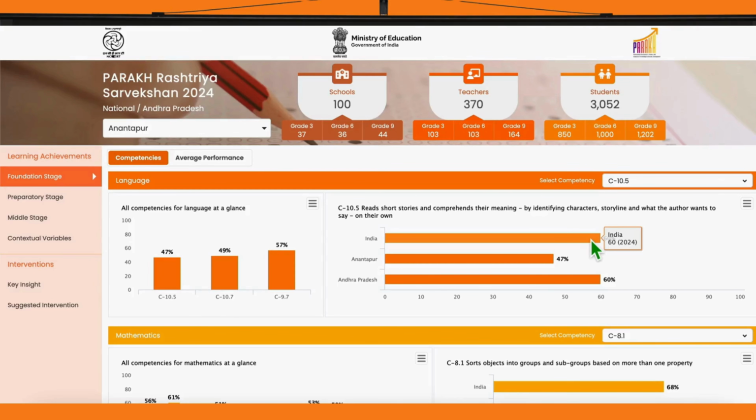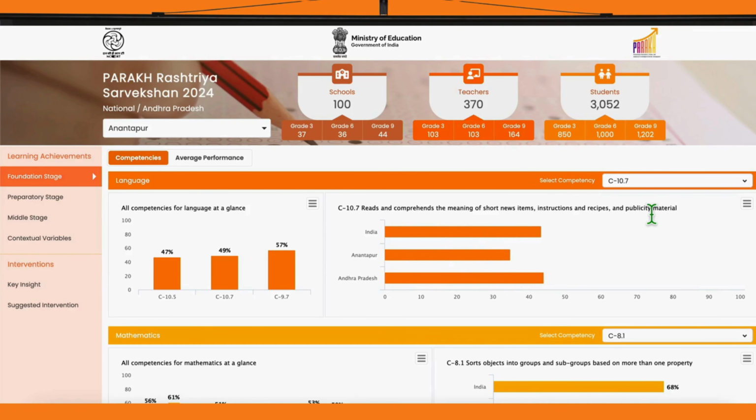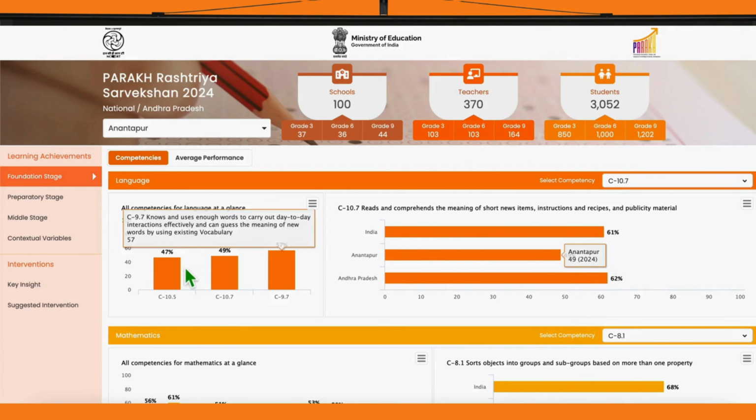Want to explore performances by different competencies? You can use the Select Competency drop-down to choose a particular competency and compare it across 3 levels: district, state, and national. And here's a quick tip. Hover over any bar in the graph to read the complete competency description. Like this one, which reads: short stories and comprehends their meaning by identifying characters, storyline, and what the author wants to say on their own.